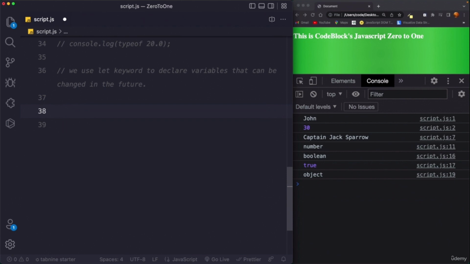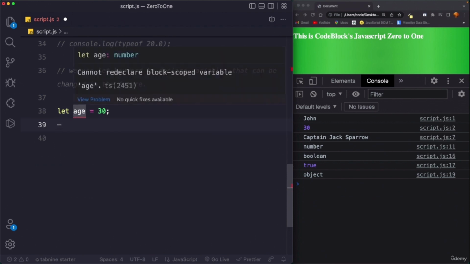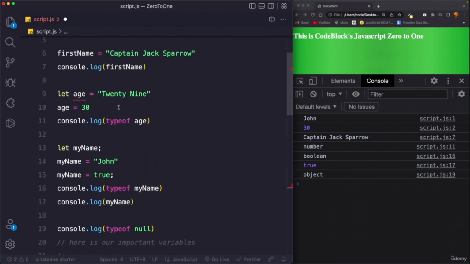Let's take one more example. We can say let age equals 30. Now, age keeps changing every year, right? Well, it says age is already defined. Okay, so over here let's comment this out, let's comment this out.